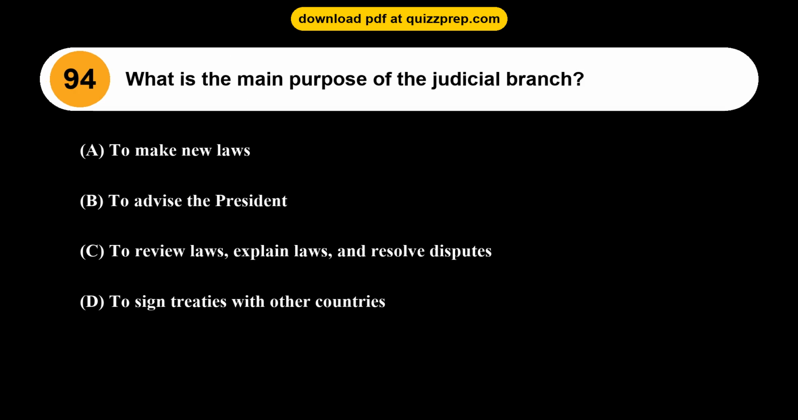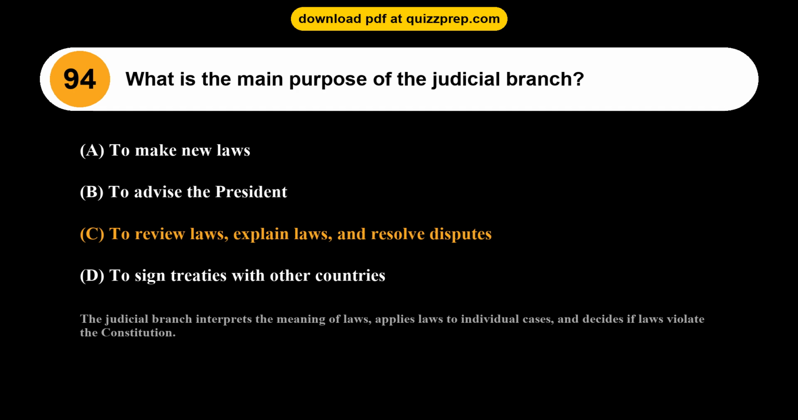Question 94. What is the main purpose of the judicial branch? Option A, to make new laws. Option B, to advise the President. Option C, to review laws, explain laws, and resolve disputes. Option D, to sign treaties with other countries. The correct answer is option C. To review laws, explain laws, and resolve disputes. The judicial branch interprets the meaning of laws, applies laws to individual cases, and decides if laws violate the Constitution.